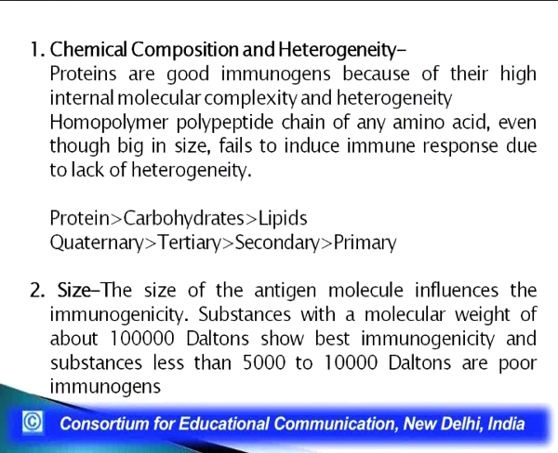An immunogen with a molecular weight of 100,000 Dalton is supposed to be a very good immunogen as compared to an immunogen which has a molecular weight of 5,000 to 10,000 Dalton. So, the bigger the size and the more complex the immunogen, the better its immunogenicity. It will lead to a much better immune response. So, you increase the size.